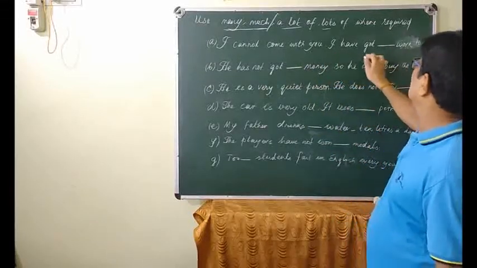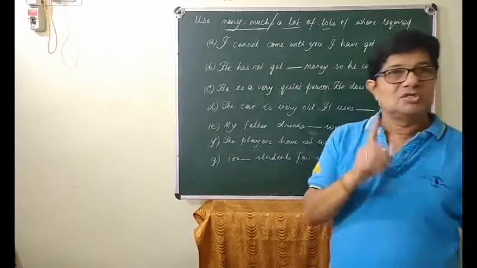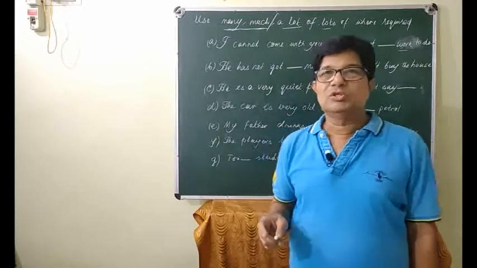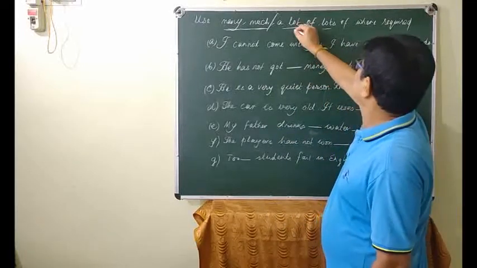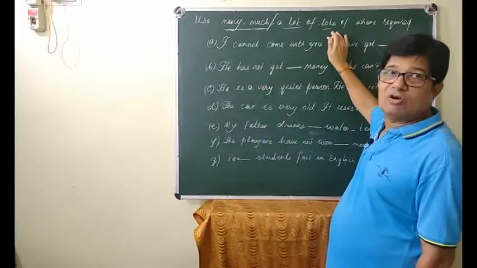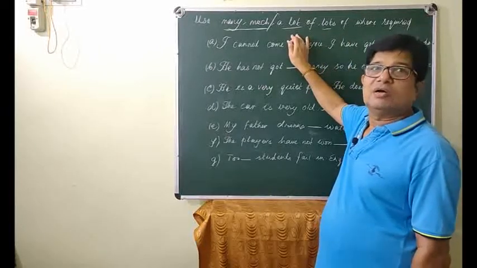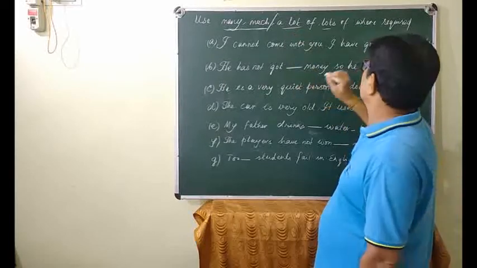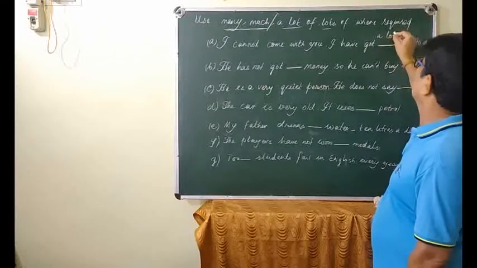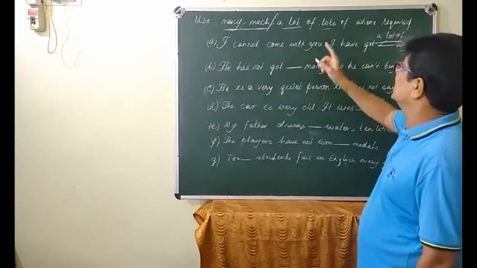Look at the second one: I have got dash work to do. You see, work is uncountable, job is countable. Pay attention, work is uncountable, so what should you use? A lot of, lots of. In the Indian context lots of is used for uncountable, and a lot of is used for plural countable. So what you will do here: I have got a lot of work to do. Look, there is confusion in this too.